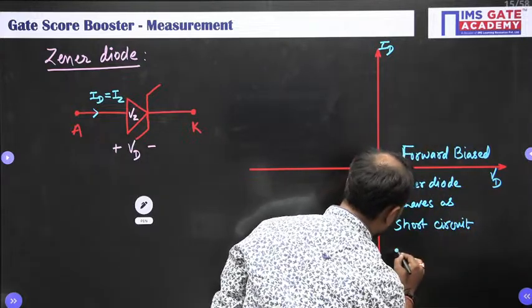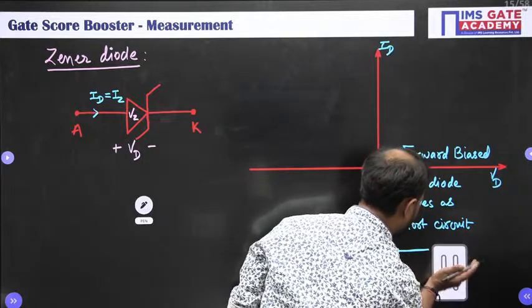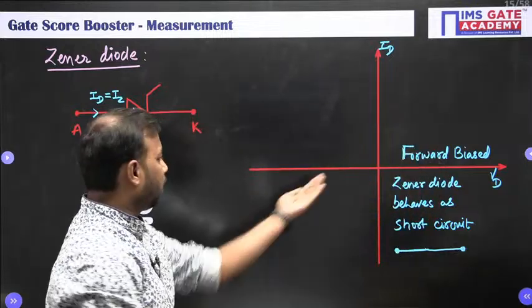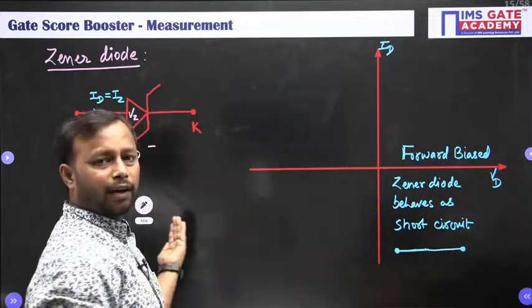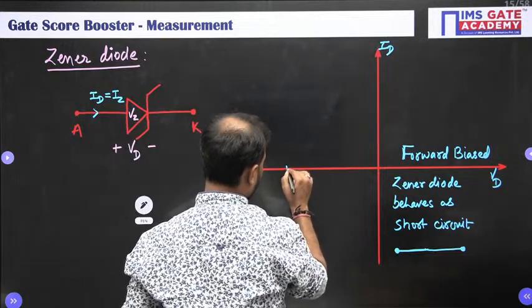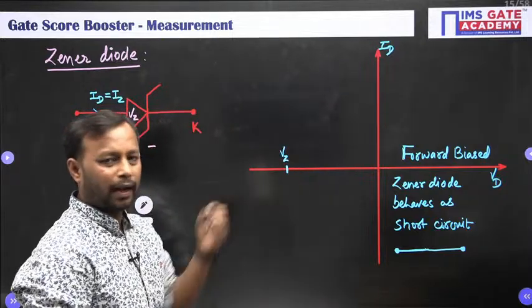Got the point? It means like this. So, it is shorted. Next, in the left hand side region, you will have one voltage which is Vz. So, from here you come to know that the Vz value will be negative.